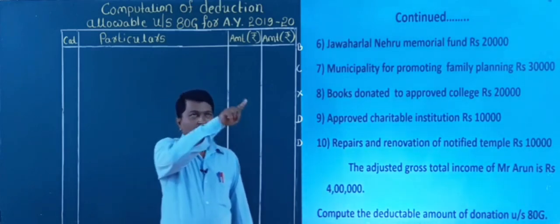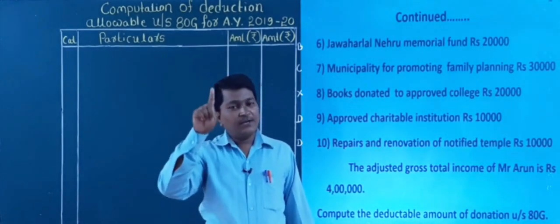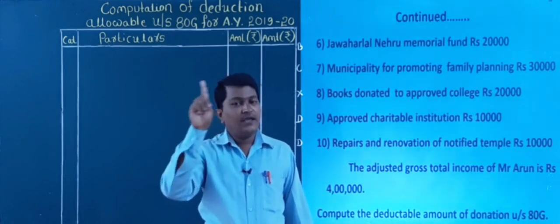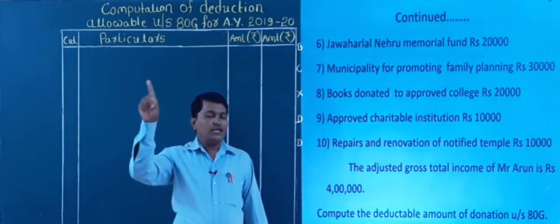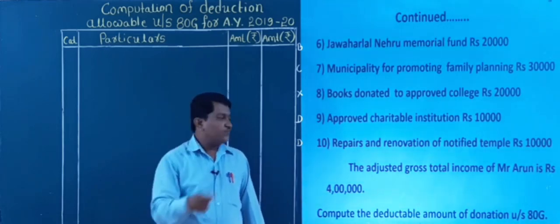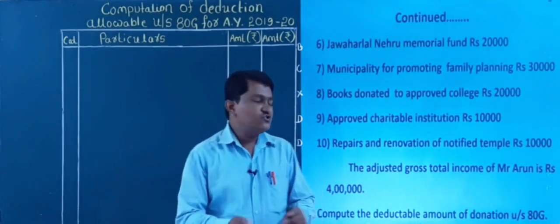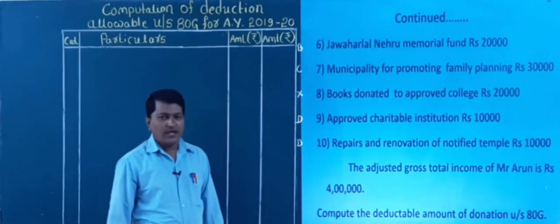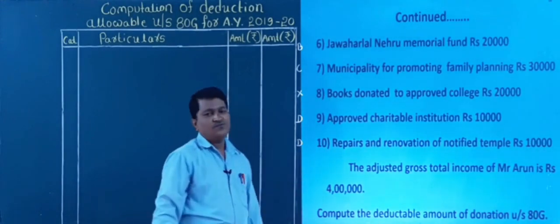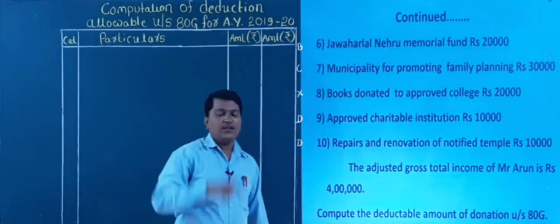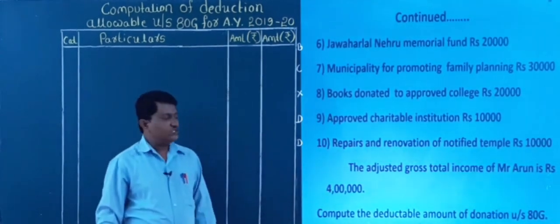How to find it? Gross total income minus long term capital gain, short term capital gain under section 111A, then income of AOP and deduction under section 80C to 80U. All these four we need to deduct from gross total income, then we find the adjusted gross total income. But it is not necessary for us in this problem. Why? Because they have directly given the adjusted gross total income of rupees 4 lakh, right? This we use for calculating the limit, the qualifying amount limit.